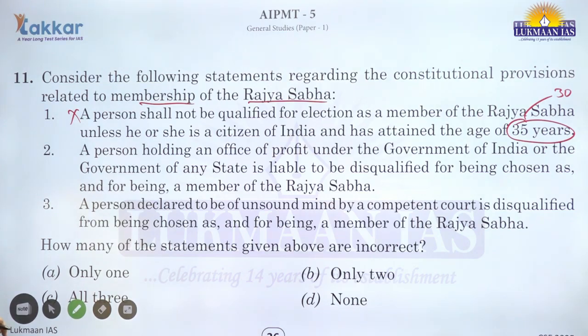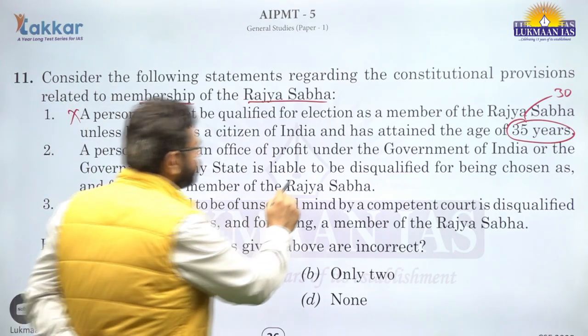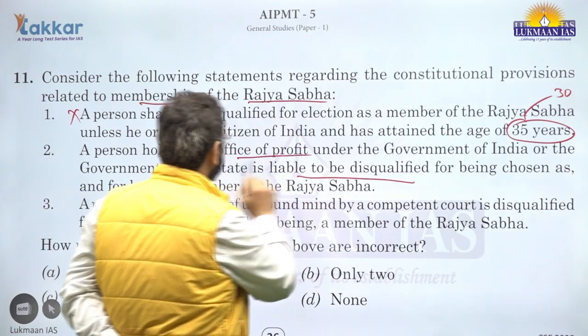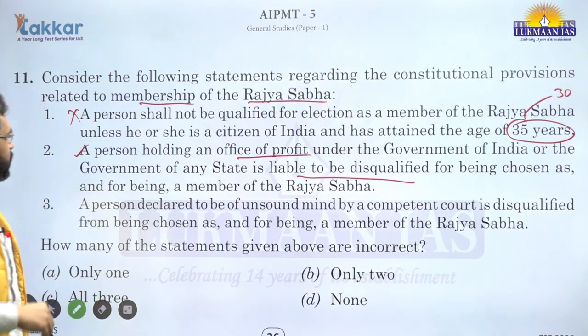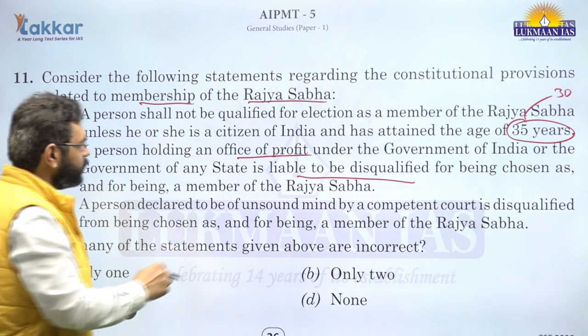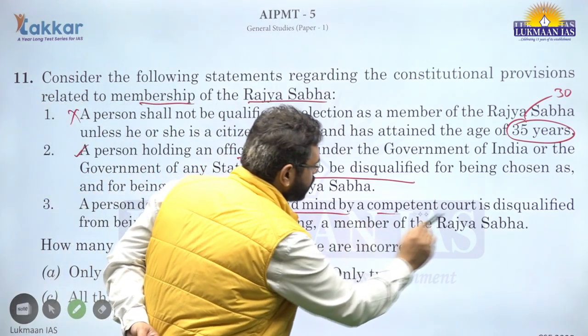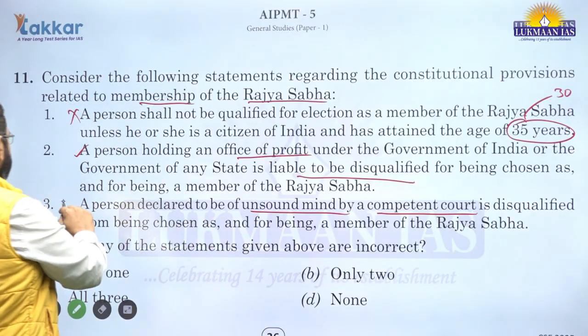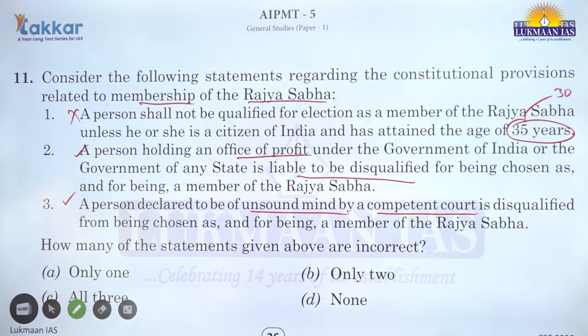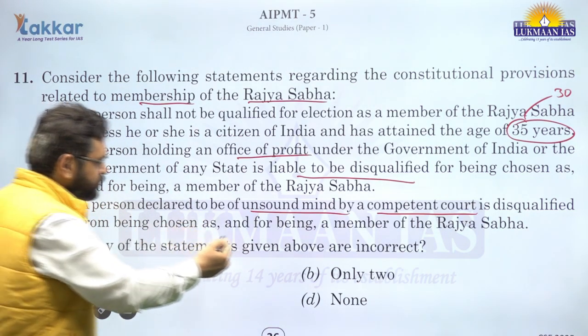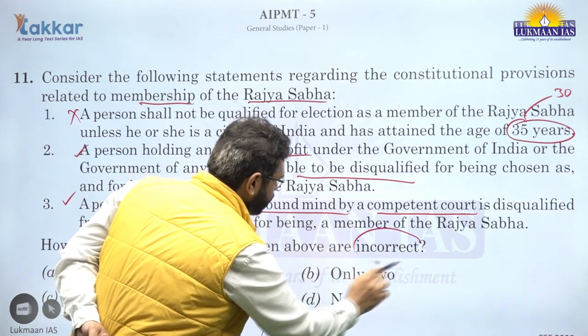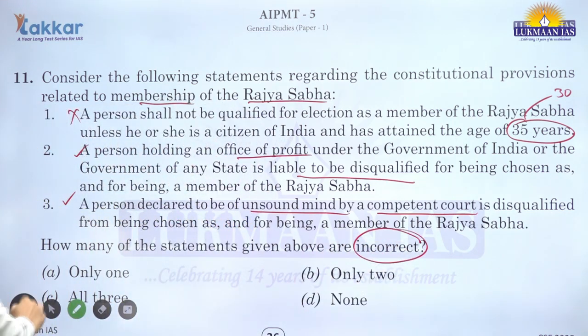A person holding an office of profit under the government of India or the government of any state is liable to be disqualified. This statement is correct. A person declared to be of unsound mind by a competent court is disqualified. So statements 2 and 3 are correct. How many of the above statements are incorrect is the command of the question. Only one statement is incorrect. Option A is the right answer. Next.